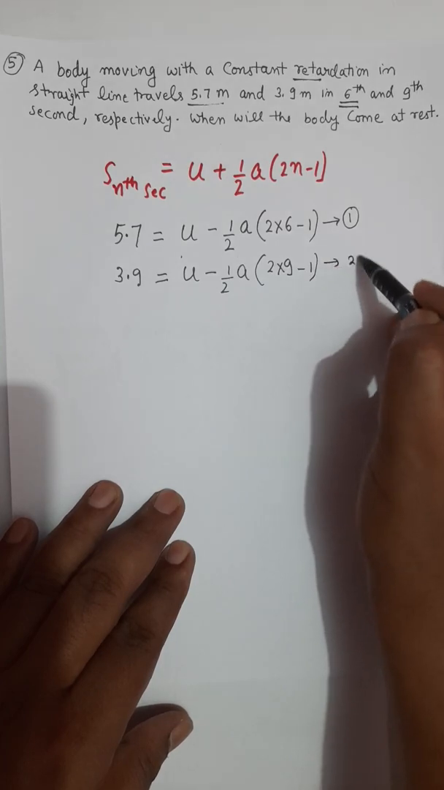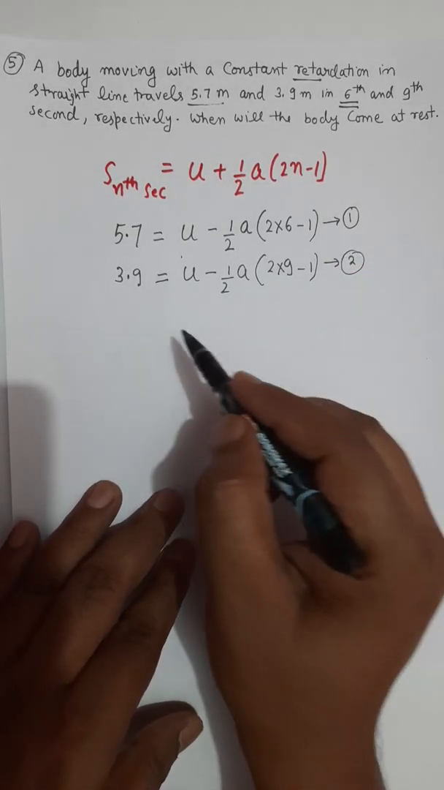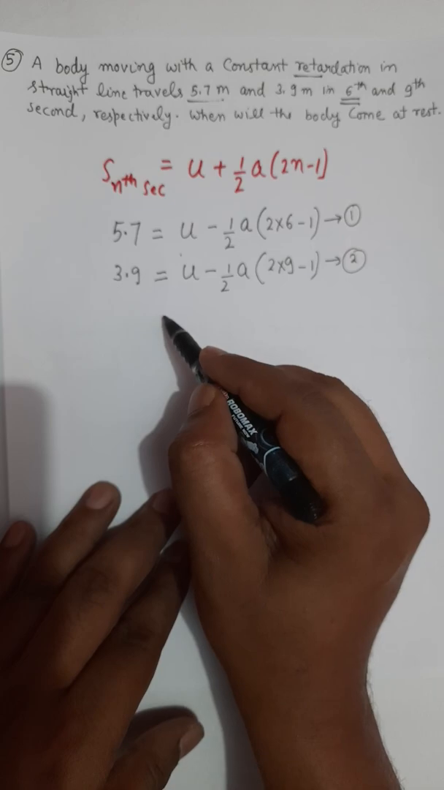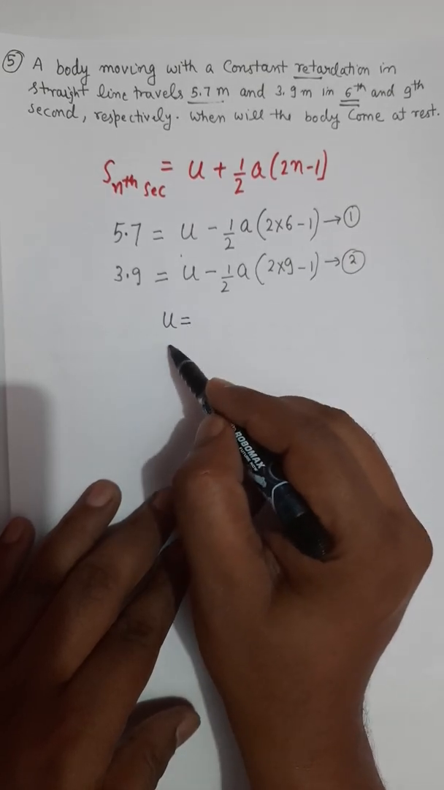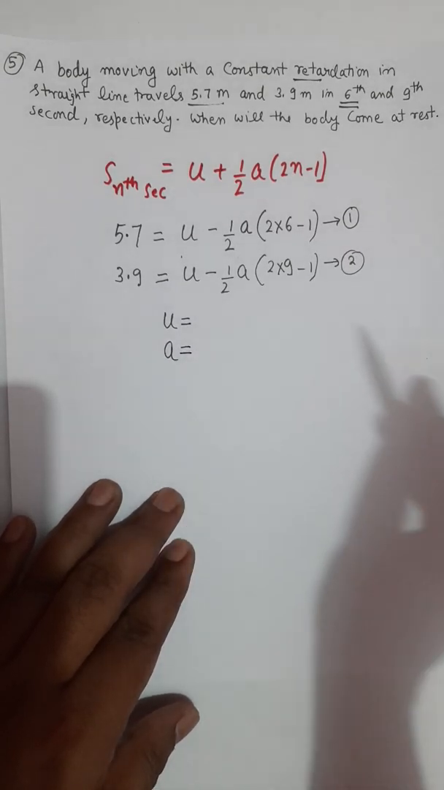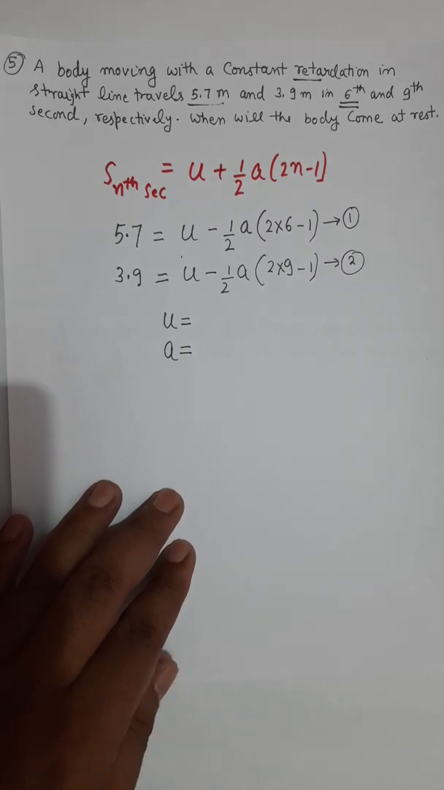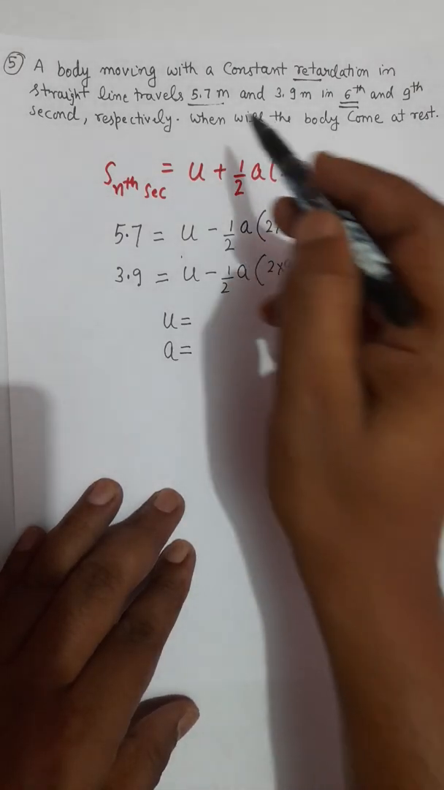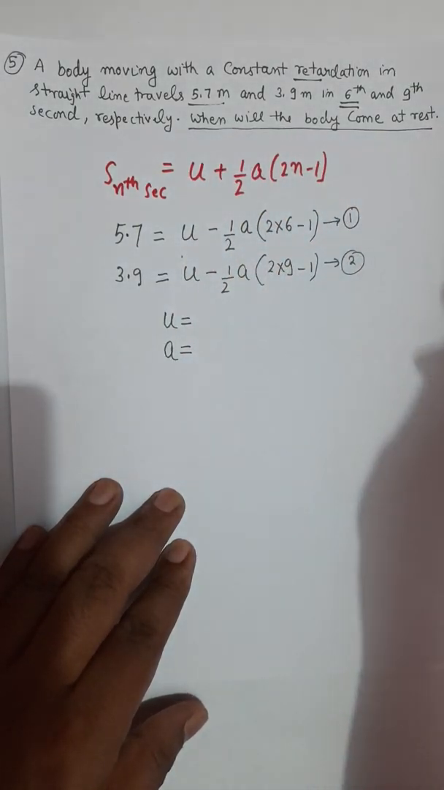That's the second equation. Again, you have two equations. You need to solve them, and you need to find the values of u and a. I hope you can solve this equation, that what is the value of u and what is the value of a. Now, when will the body come to rest? This is the question.